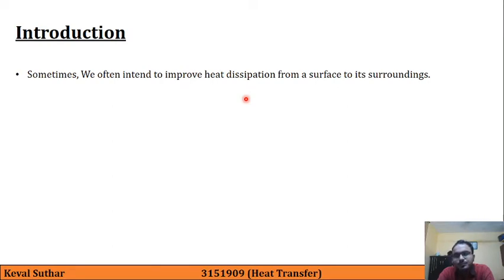However, there are some cases in which we actually require that heat should be dissipated as soon as possible.